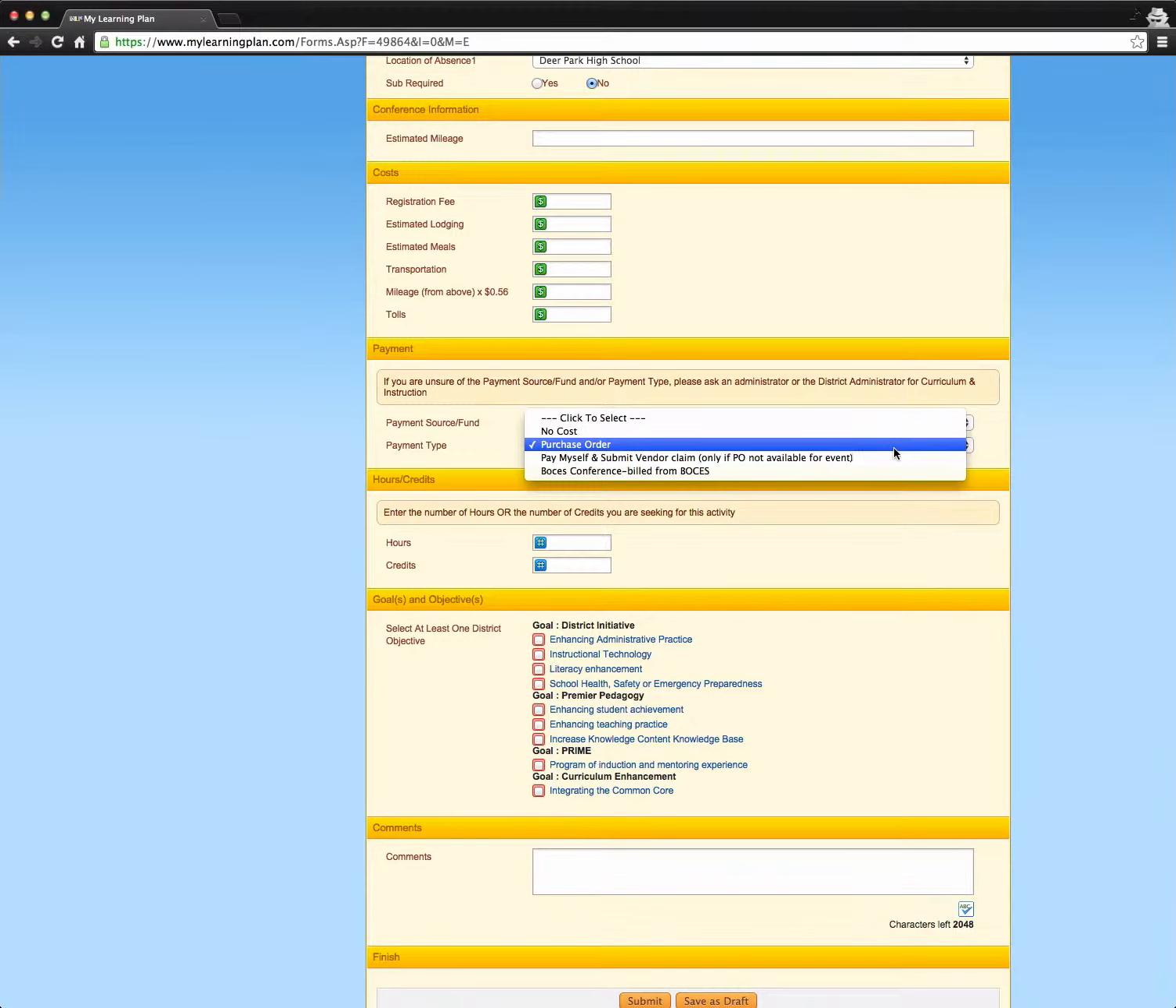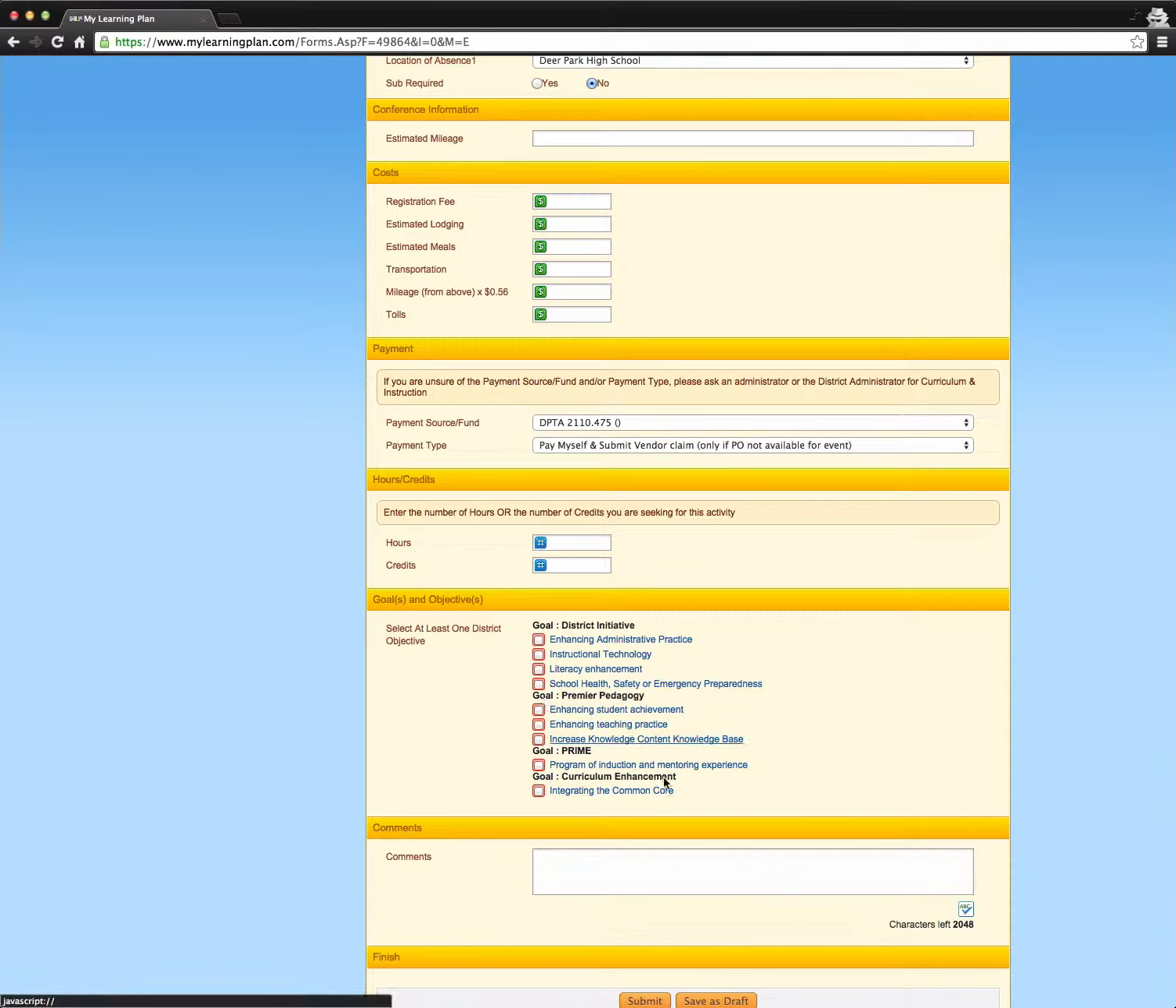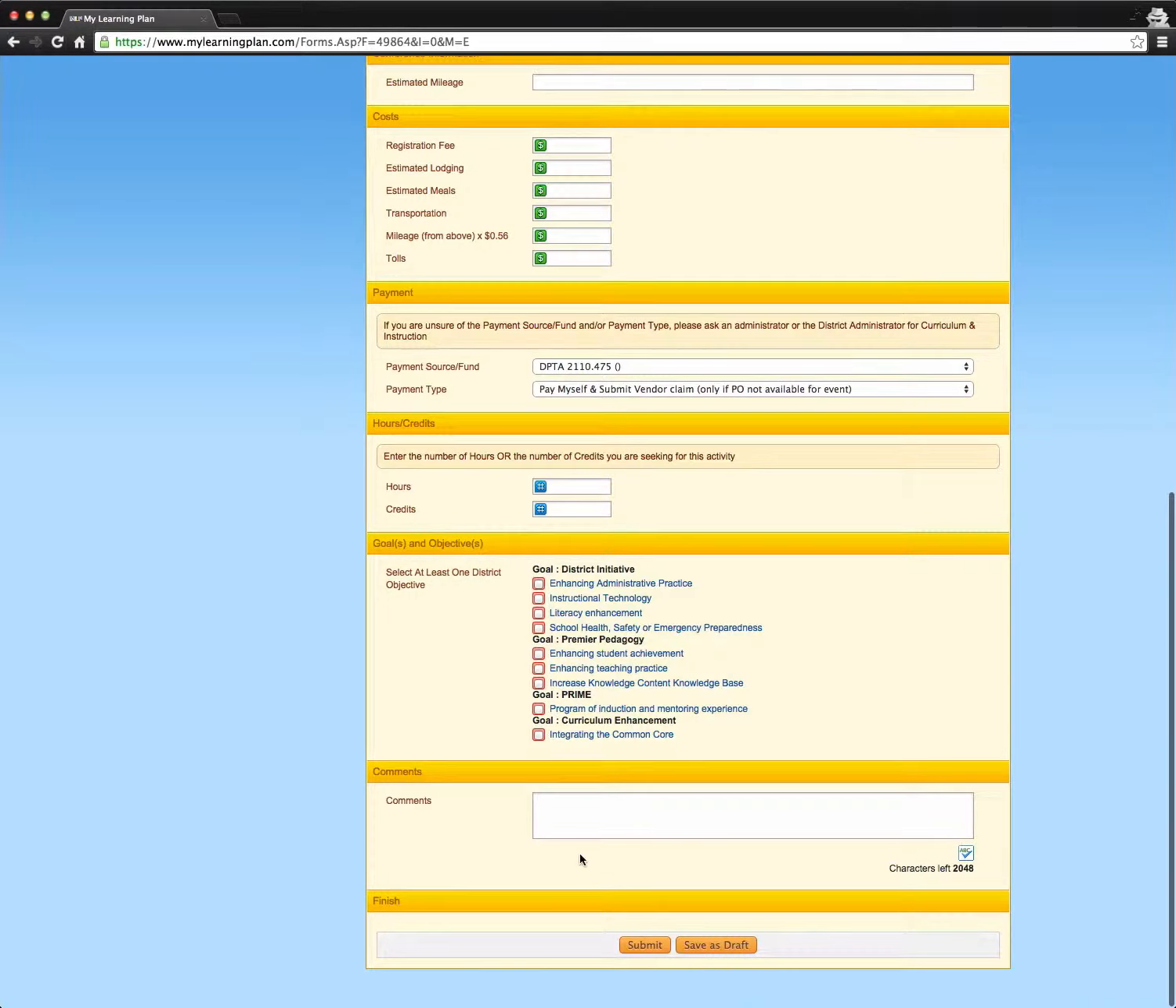If it's going to be paid by BOCES, you're going to select this BOCES conference billed from BOCES. You really would almost never select the pay myself and submit vendor claim form unless that's the only option and you have it in writing from the business office that that is the way you should pay. You really want to protect yourself by not doing that unless you absolutely have to. Hours and credits, check off the goals, put in any comments you wish, and then click submit.